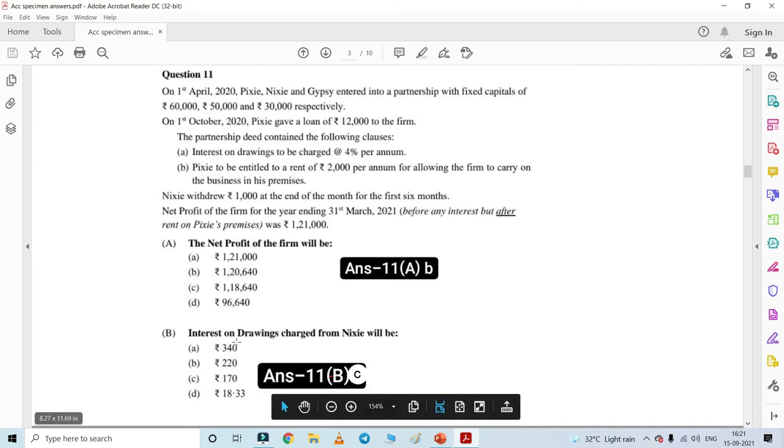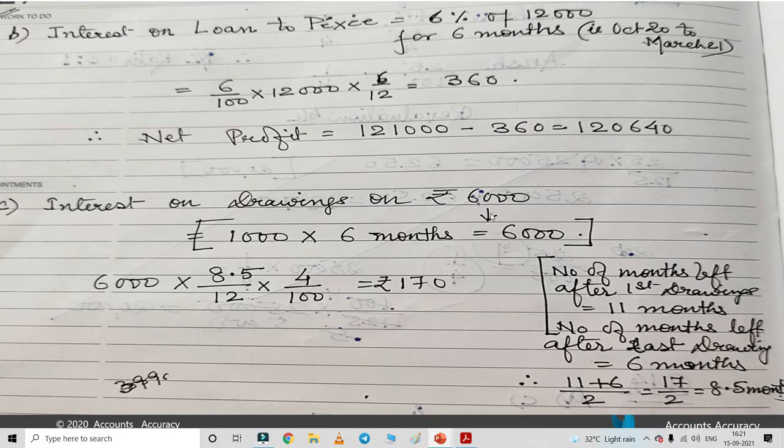The next question is: interest on drawings charged from Nixie will be what? Interest on drawing of Nixie is 6,000, and that also for 6 months only, because she is withdrawing at the end of every month. For 6 months she is drawing 6,000. So 6,000 into 8 by 12 we have to do into 4 by 100, because the rate of interest on drawing is 4% provided in the question. Now, as you know, the number of months left before the first drawing is 11 months, and the number of months left after the last drawing is 6 months.